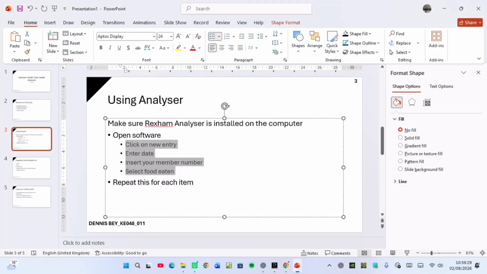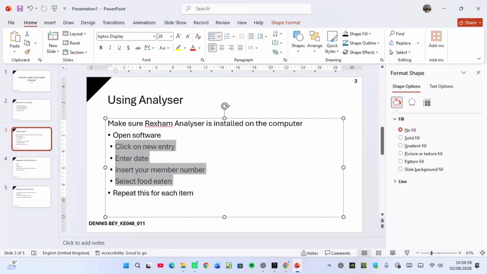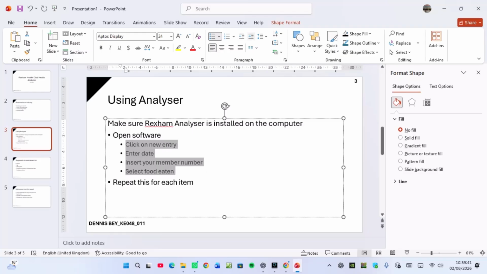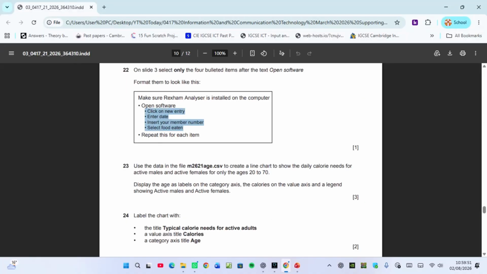I was trying to use the other method which never worked as I expected. But this one here, to increase the bullets, it has worked. This is to take it back. This is to push it inside. So this one is easier to use. Or you can use this on the ruler. You pull these ones here. But the easiest was this one here. Next question. So that is 1 mark.